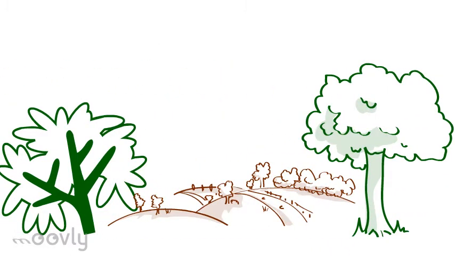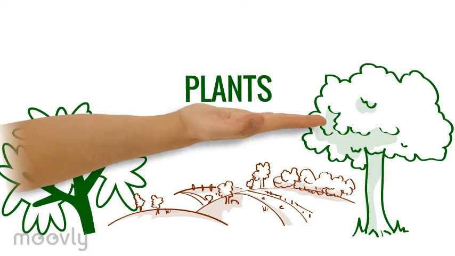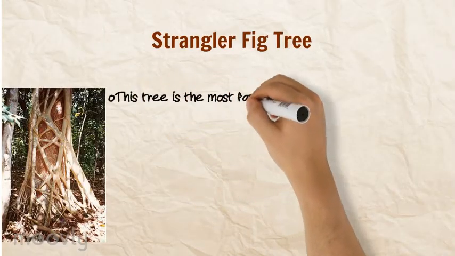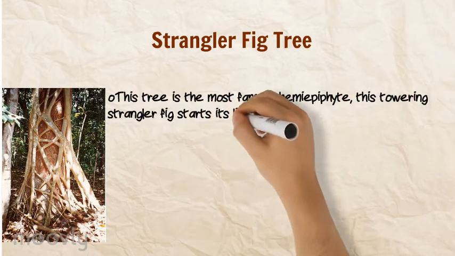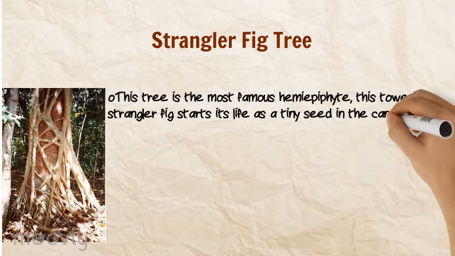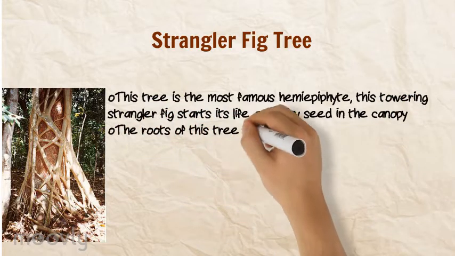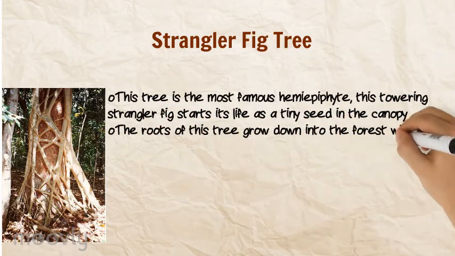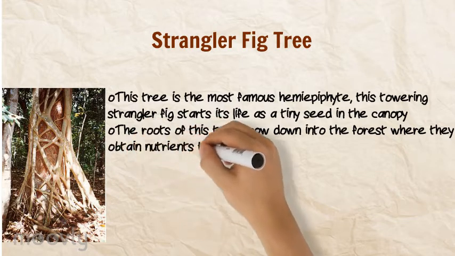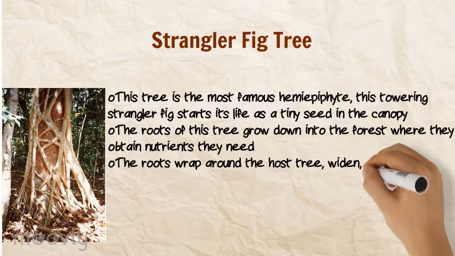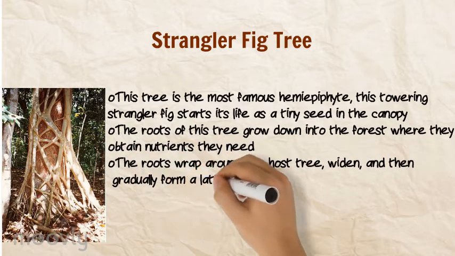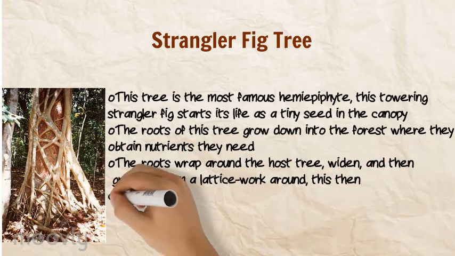We'll start off our presentation by mentioning the plant we chose from our wetland. The plant we chose was the strangler fig tree. This tree is the most famous hemiepiphyte. Its towering strangler fig starts its life as a tiny seed in the canopy. The roots of this tree go down into the forest where they obtain nutrients they need. The roots wrap around the host tree, widen, and then gradually form a lattice work around it. This then can kill the host tree.